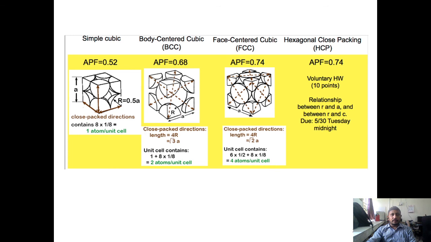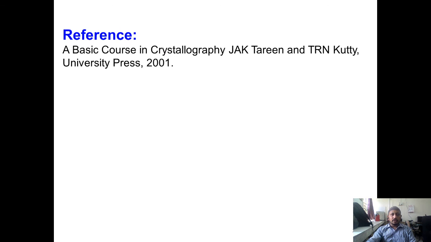Now, if you compare the three cubic Bravais lattices according to their atomic packing factor, we see here that the FCC Bravais lattice is the most closely packed structure. So it is also called a cubic close packed structure. So this is all about basic crystal physics.